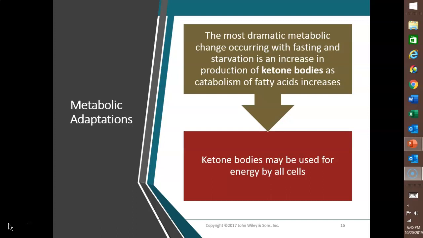Normally there's only a trace of ketones or ketone bodies present in the blood, so they're not really much of a fuel source under normal conditions. But after a couple of days of fasting, the level of ketones rises to about 100 to 300 times higher than normal and can supply about a third of the brain's fuel for making ATP. By about 40 days of starvation, ketones provide about 2/3 of the brain's energy needs.